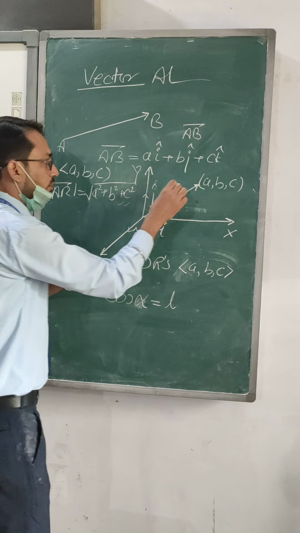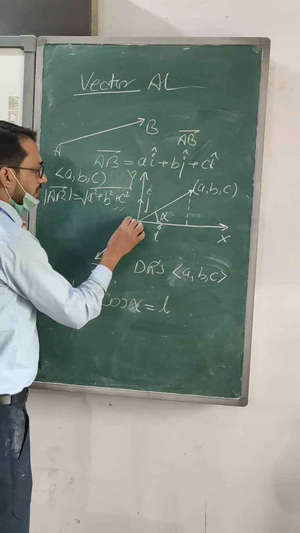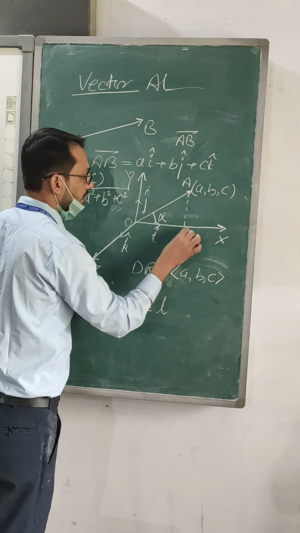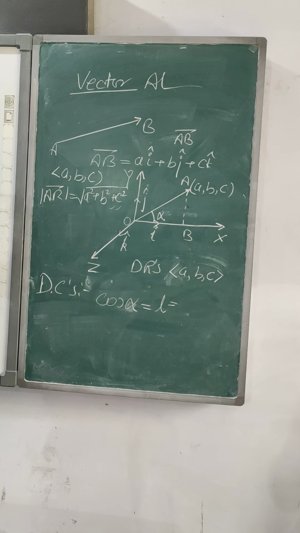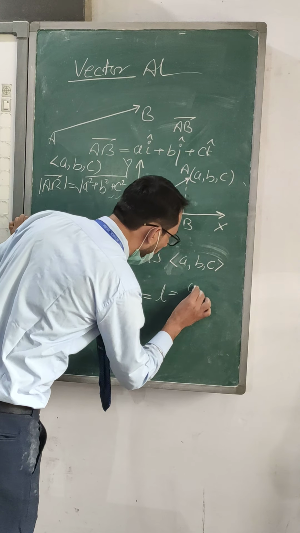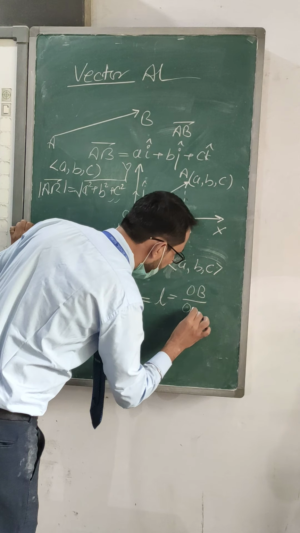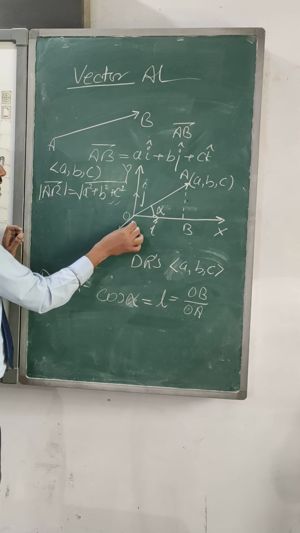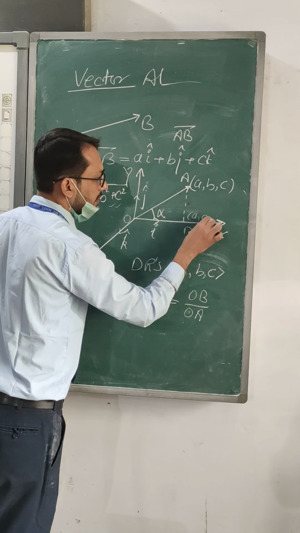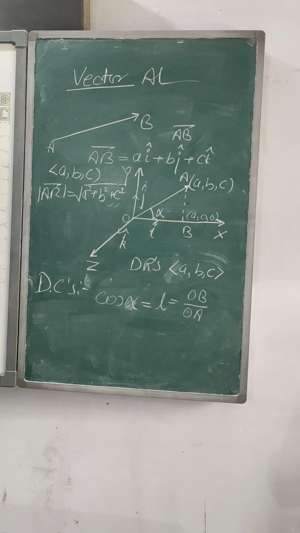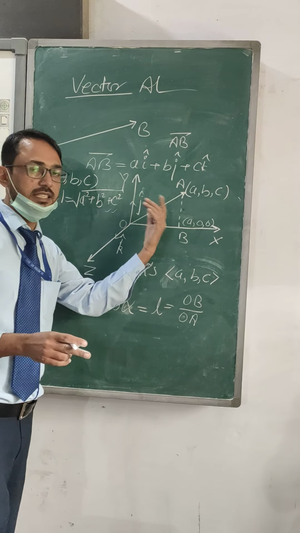Now cos alpha, just look at the diagram. I must give names O, A, B. Cos alpha is base upon hypotenuse. Base is OB, hypotenuse is OA. Now OB, the coordinates of point B will be (A, 0, 0). On the x-axis, y and z coordinates are 0.